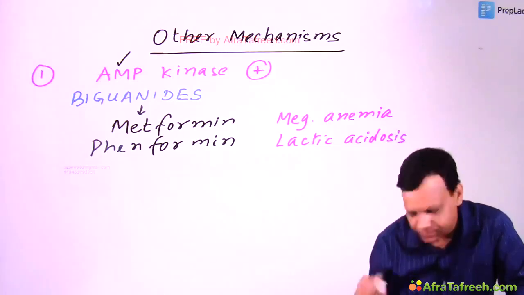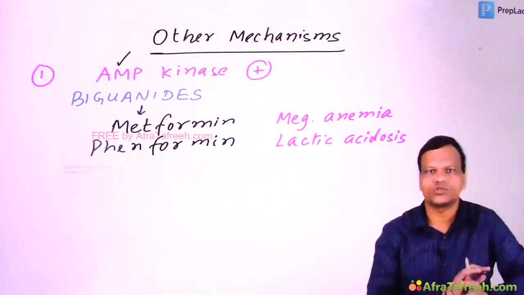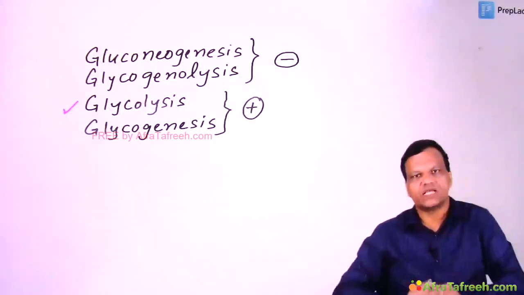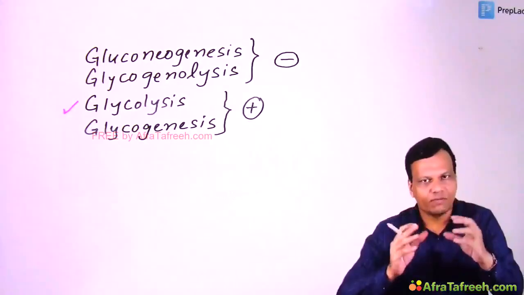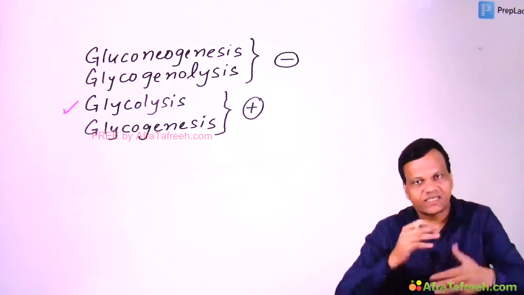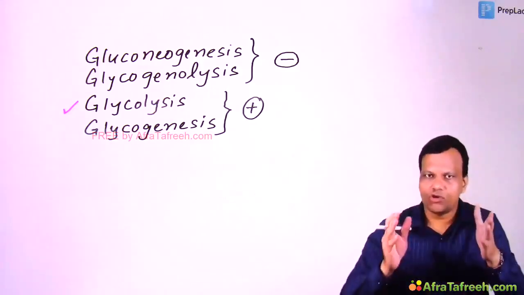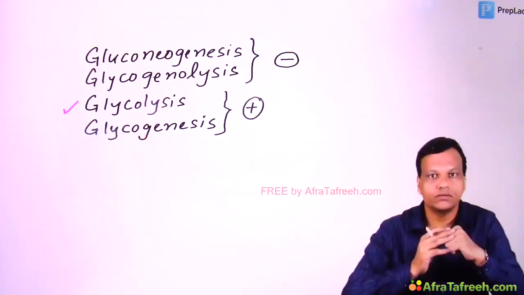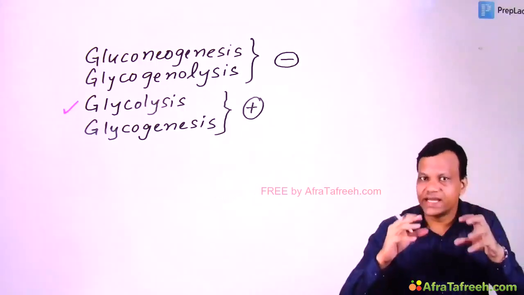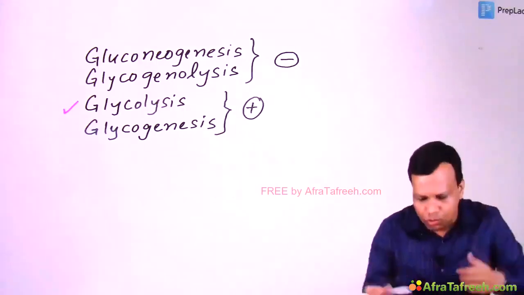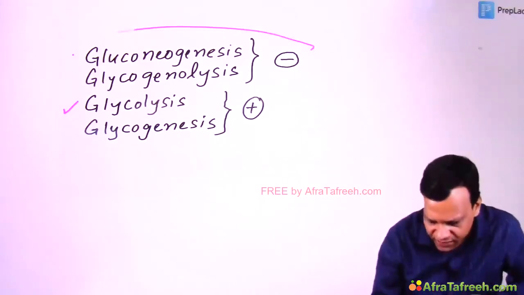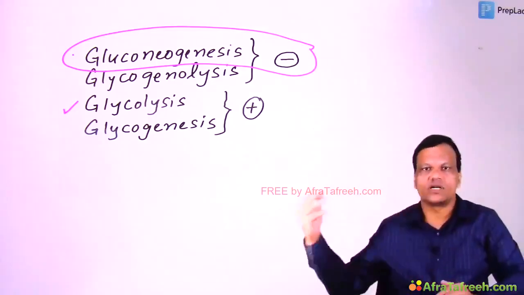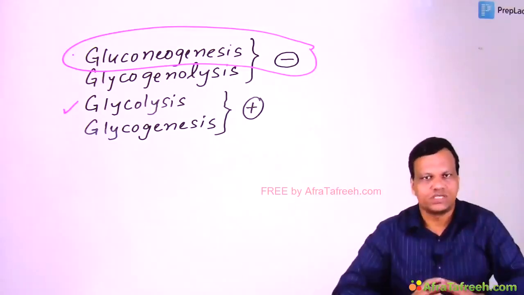Lactic acidosis. The question is how lactic acidosis develops. If you see, these stimulate glycolysis. That means anaerobic metabolism. So when anaerobic metabolism is stimulated, lactic acid production occurs. But normally also in the body anaerobic metabolism occurs and lactic acid is produced, but acidosis does not occur. Why does it not occur? Because this lactic acid is converted into glucose by gluconeogenesis. But these drugs have inhibited this process. So lactic acid production increases and it cannot be converted to glucose. So the risk of lactic acidosis is there.